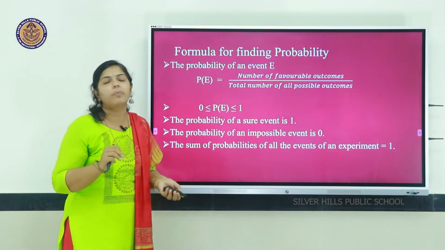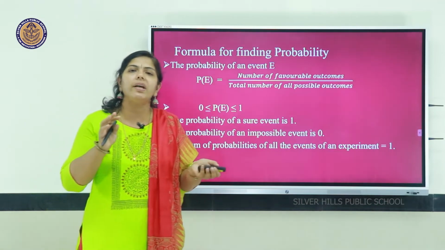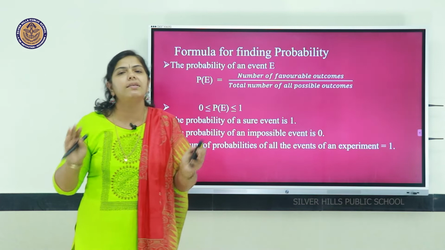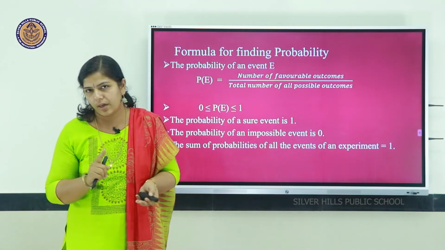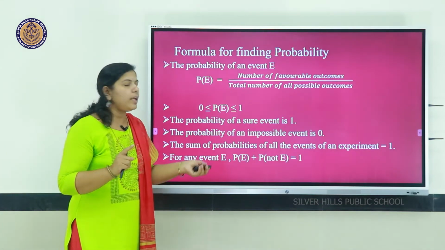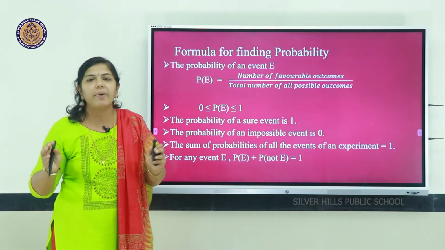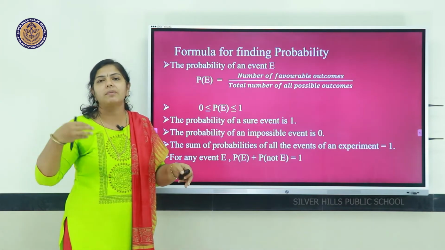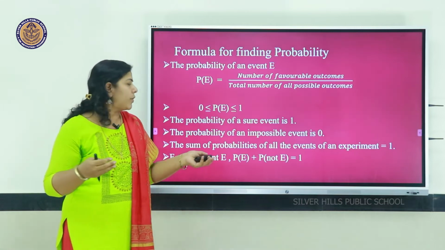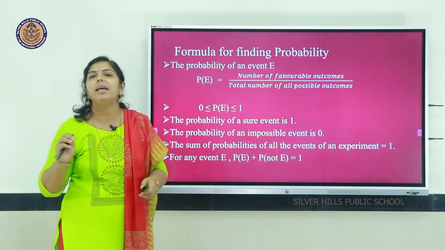And the sum of the probabilities of all the events is always equal to 1. That is, for any event E, P(E) plus P(not E), which we also call P(complement of E), P(E) + P(not E) = 1.